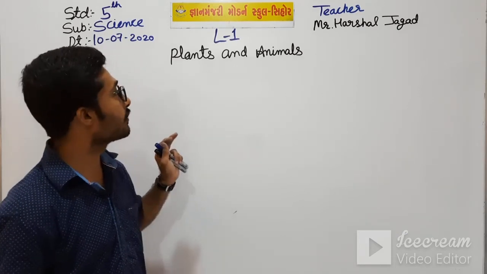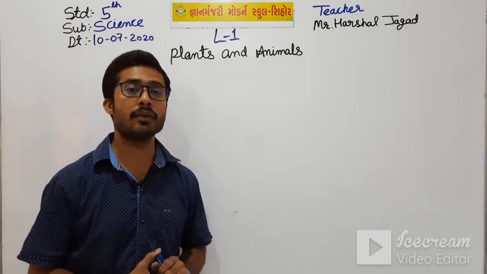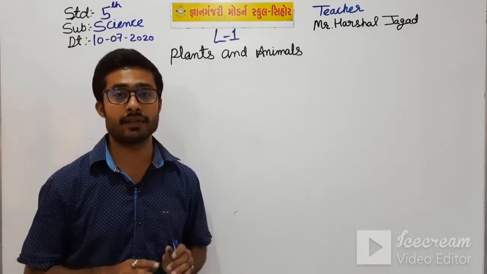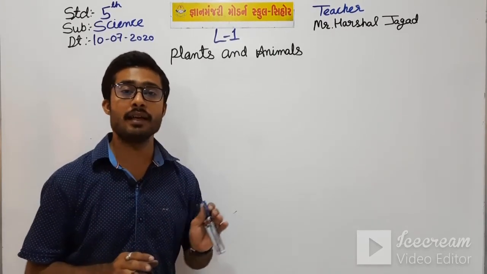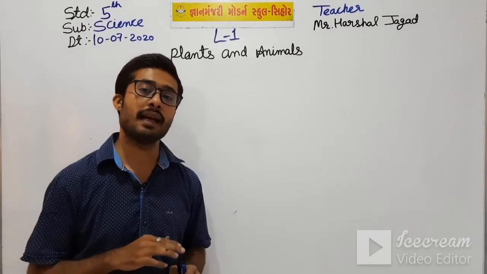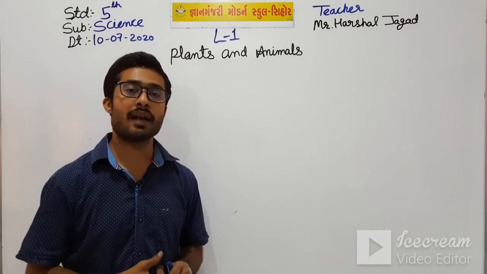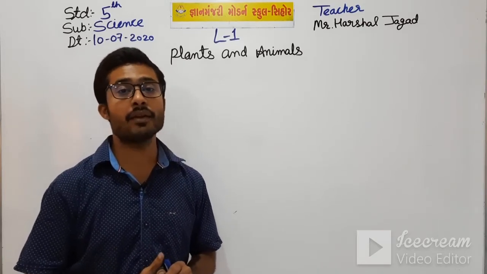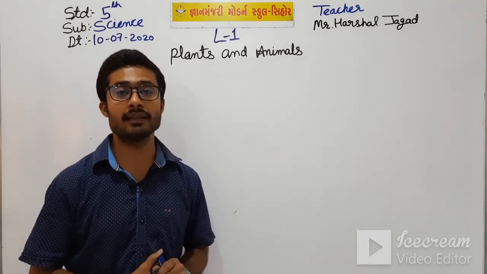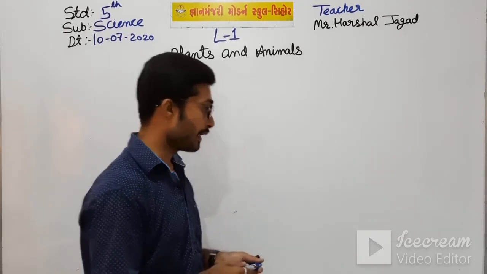First of all, we saw the introduction, and then we saw the characteristic features, that is, some of the common characteristic features of plants and animals. And then we saw the difference between plants and animals. So first let's talk about the introduction.